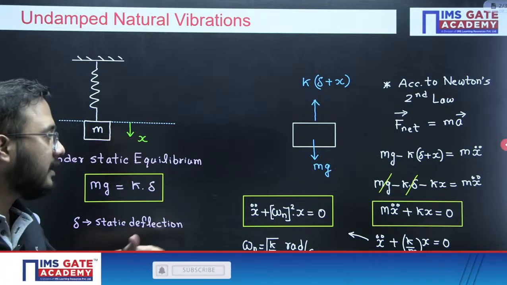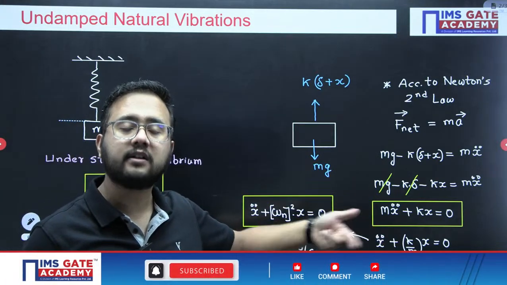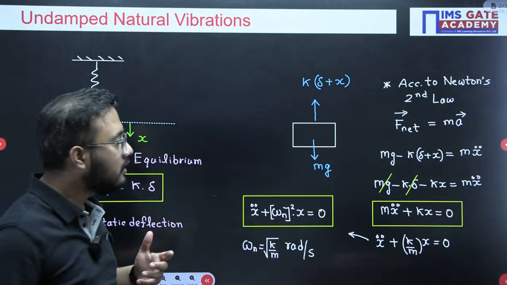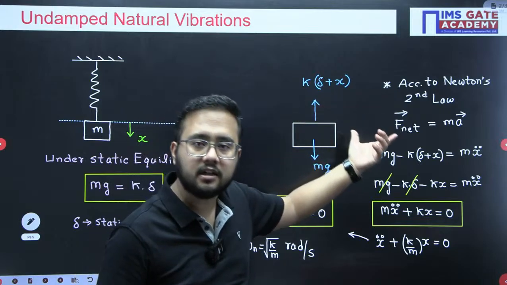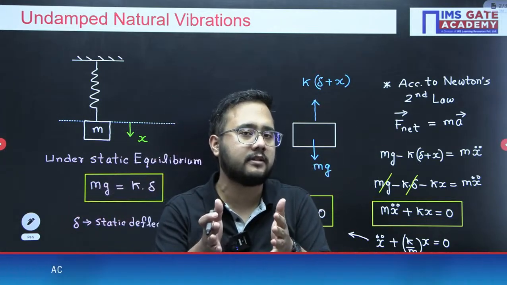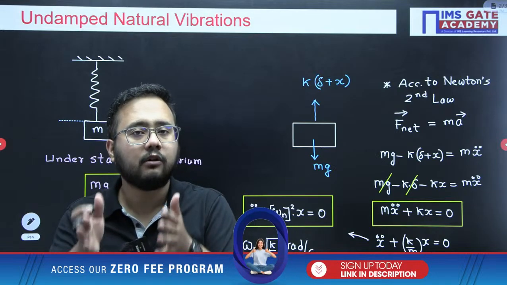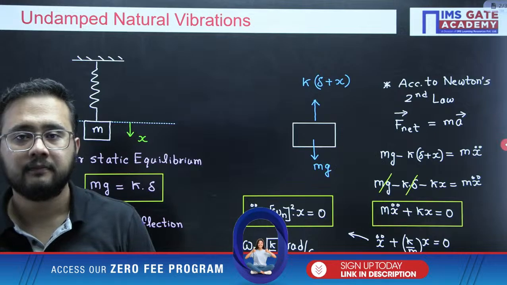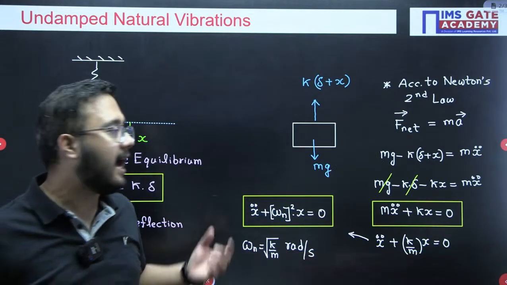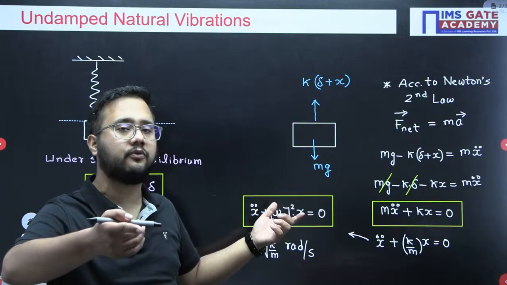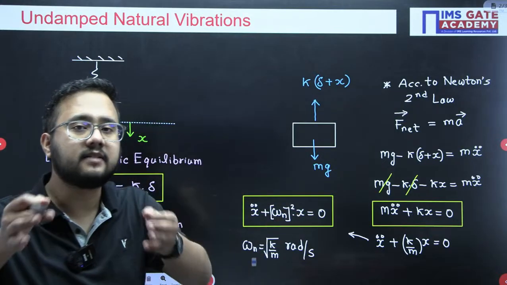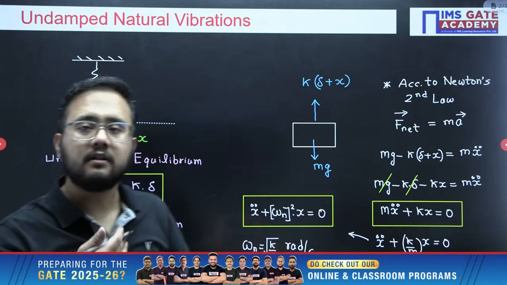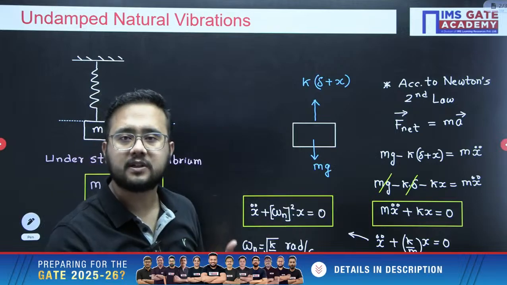Now we will see the other approach also. The other approach is the D'Alembert approach. In the D'Alembert approach, we also include the inertia force and then add all the forces. If you add all the forces including the inertia force, the answer would be 0. That is the D'Alembert principle. So it is nothing but Newton's second law used from a different perspective.